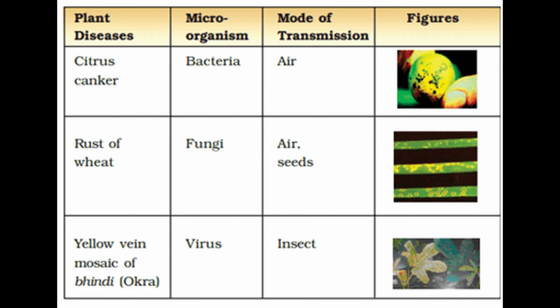So in this picture you can see different plant diseases like citrus canker, which affects citrus. Citrus means lemon. This is caused by a microorganism, bacteria, and it is transmitted from one plant to another through air. Then rust of wheat is caused by fungi and it is transmitted through air and seed. And yellow vein mosaic of bhindi, or lady's finger, is caused by a virus and it is transmitted through insects. So these are some diseases caused by microorganisms.